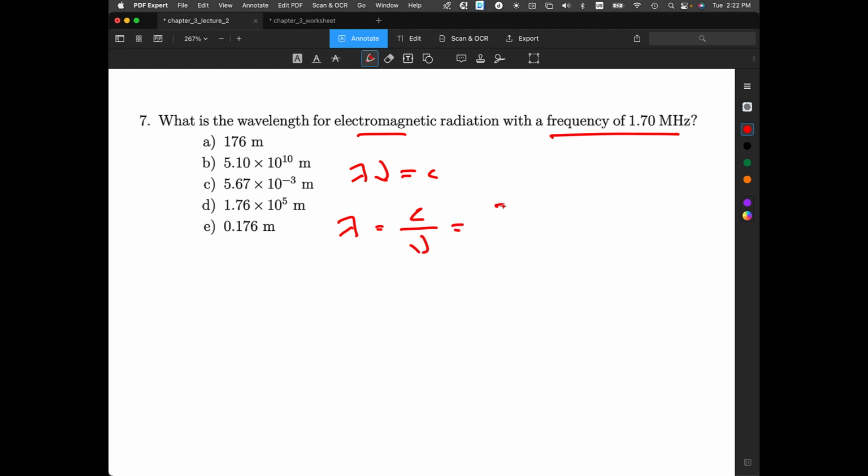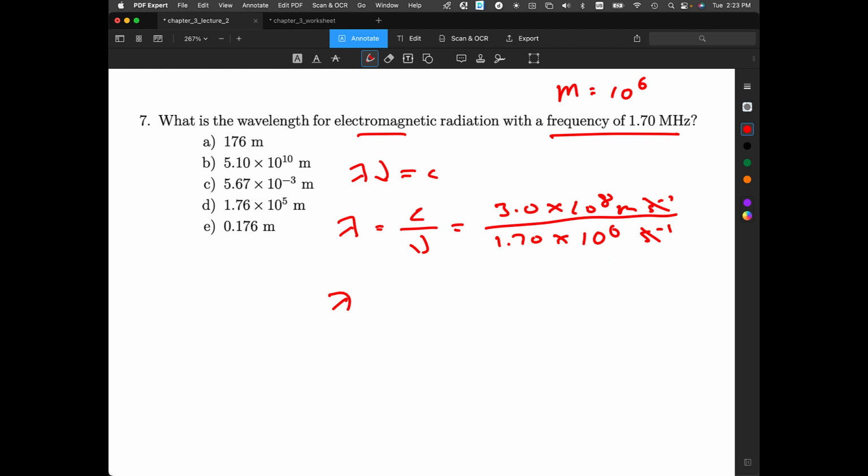Speed of light is 3.0 times 10 to the 8th meters per second. Our frequency is 1.70 times, now the M is mega, and that's times 10 to the 6. Hertz again is inverse seconds, so inverse seconds cancels inverse seconds.